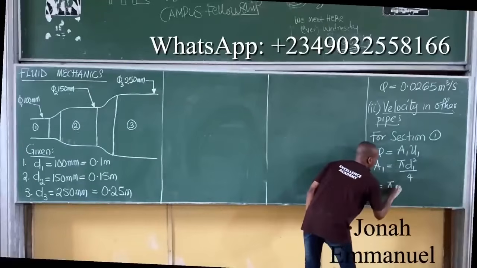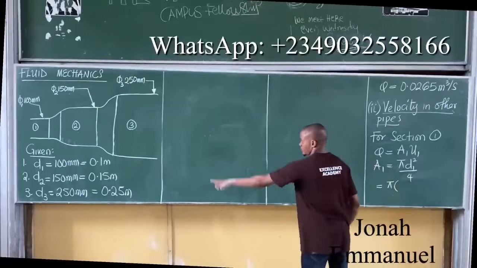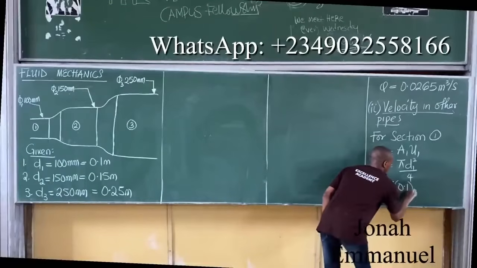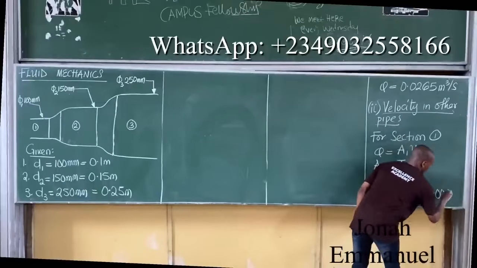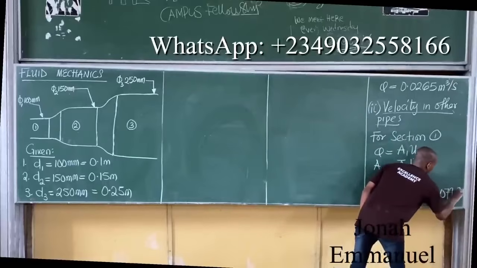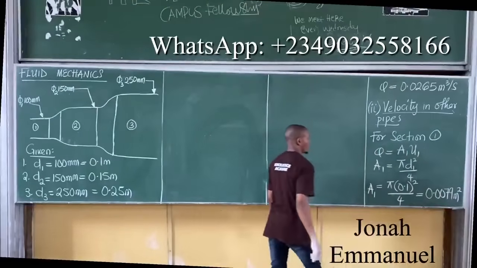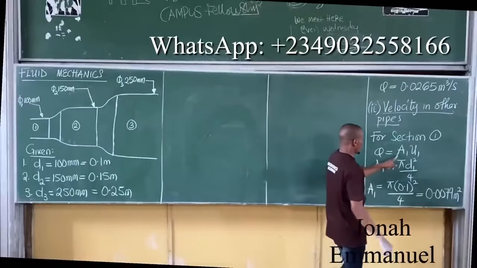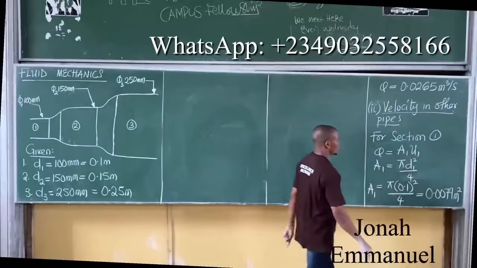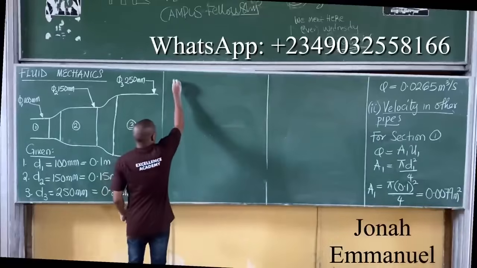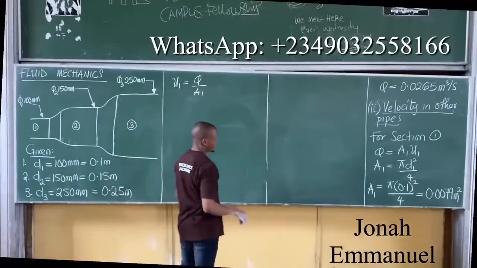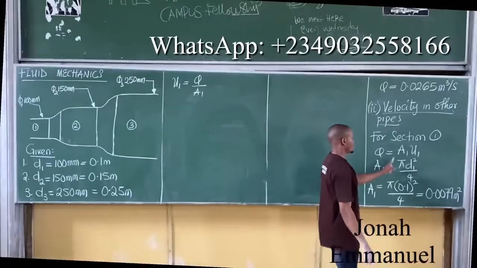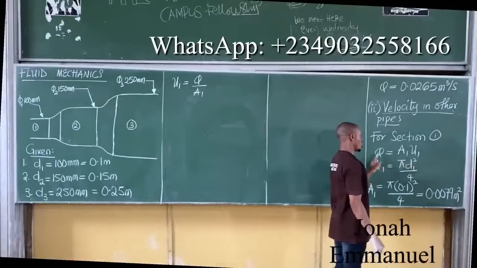That's equal to pi into D1, which is about 0.1, squared all over 4, and that gives you 0.0079 meters squared. So here's your value for A1. From here, if you make U1 the subject of the formula, divide both sides by A1, U1 becomes Q all over A1.